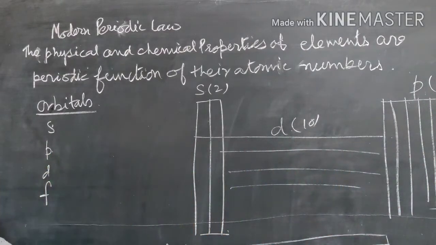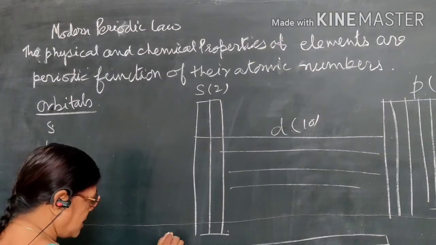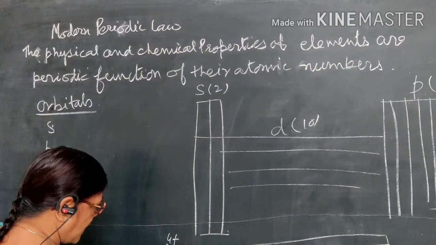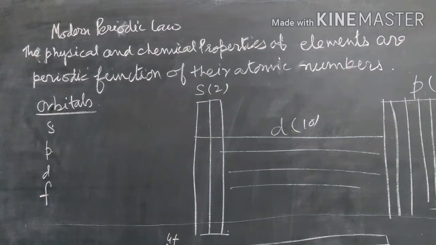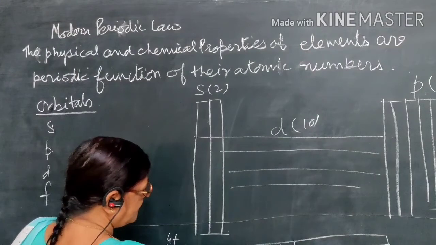Because the capacity of the s orbital is 2, the capacity of the p orbital is 6, and the capacity of the d orbital is 10. And there are 28 elements, 14 in the 4f orbital and 14 in the 5f orbital, so they are filled in the f block.